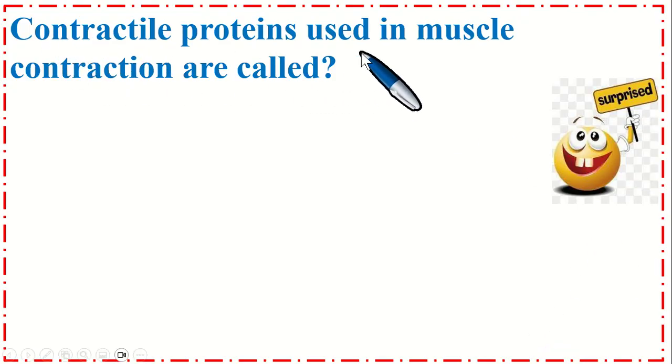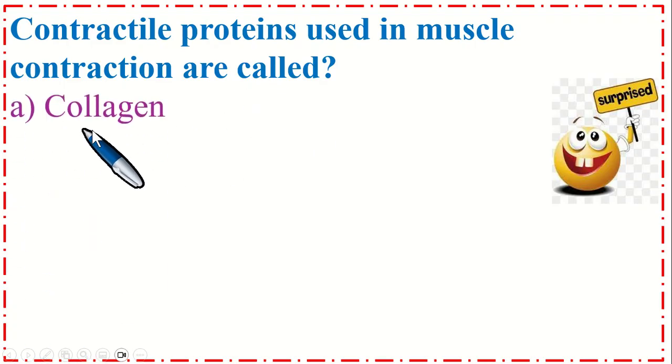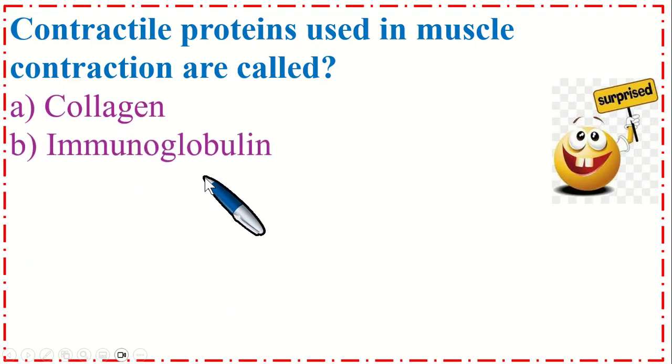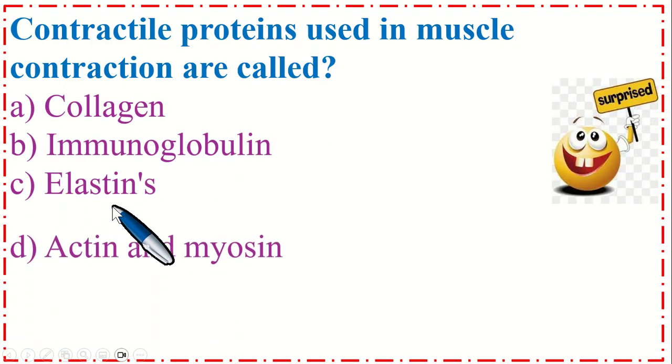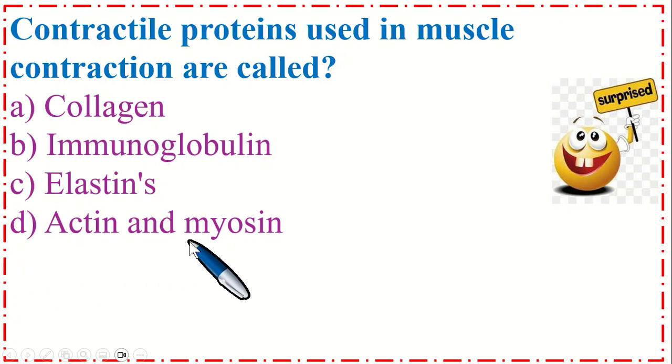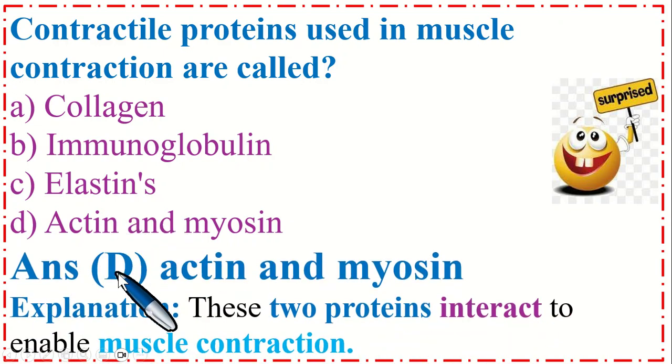Contractile proteins used in muscle contraction are called option A collagen, B immunoglobulin, C elastin, and option D actin and myosin. So the correct option is D actin and myosin. These two proteins interact to enable muscle contraction.